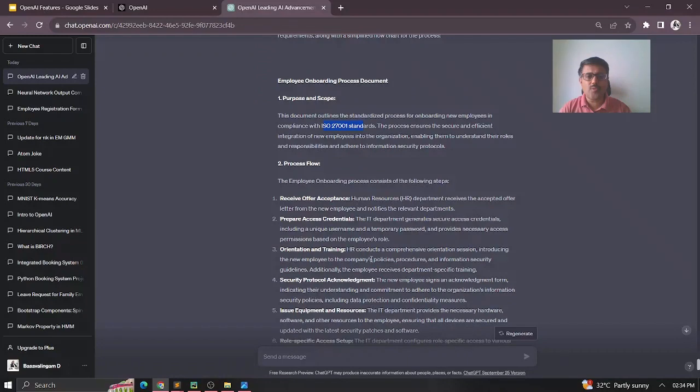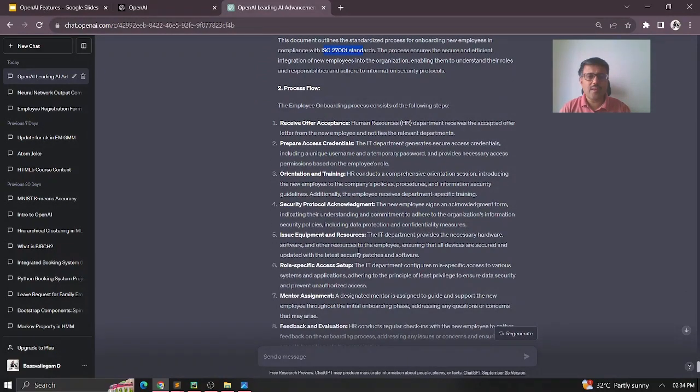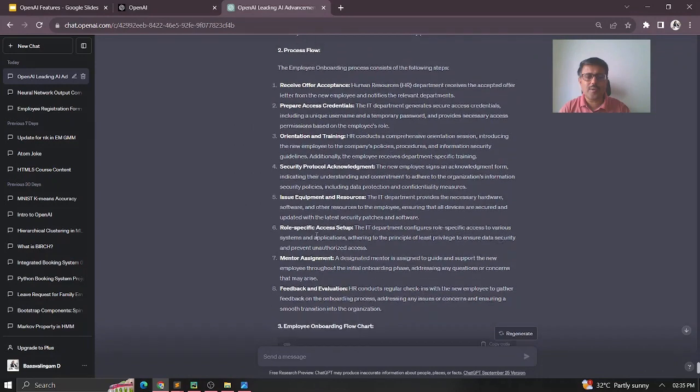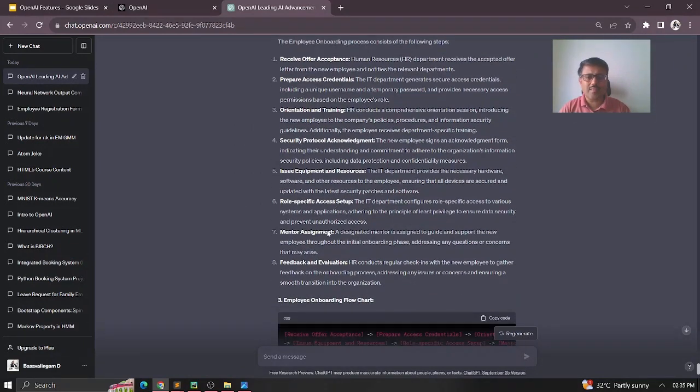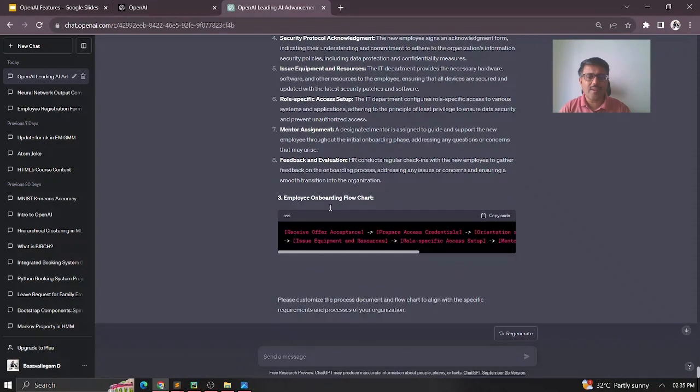It gives the process flow, the steps that will be followed: receiving the offer acceptance, preparing the access credentials, orientation training and security protocol acknowledgement, issuing the equipment and resources, role-specific access setup, and the mentoring assignment. So like that, it gives all the details.